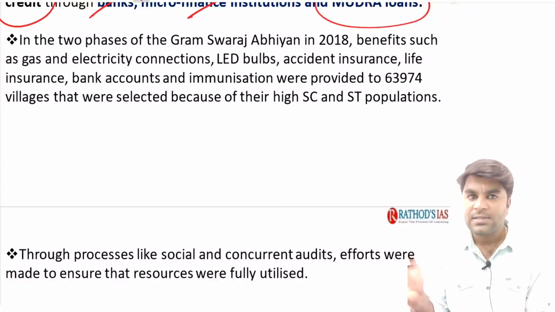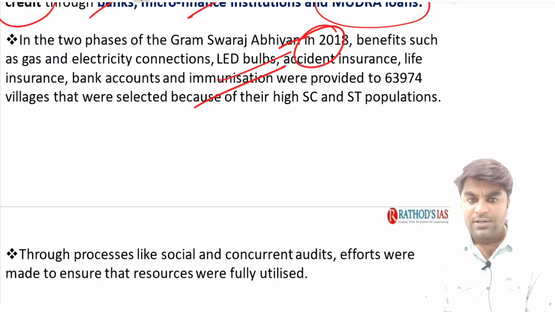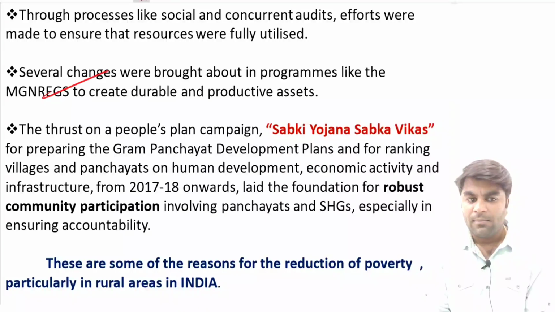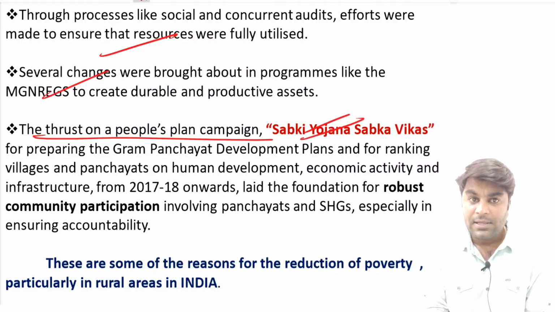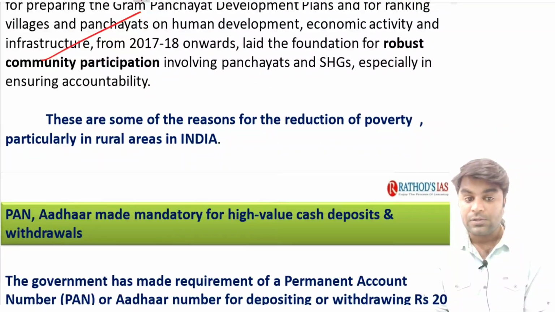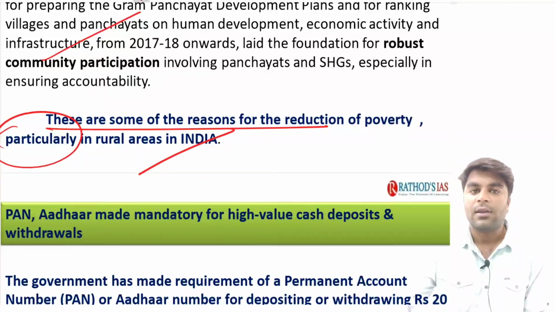You know, we have discussed all these things in the statics, right? In the two phases, Gram Swaraj Abhiyan in 2018, LED bulbs provision and bank accounts, Jan Dhan Yojana, immunization of the people. In such a way, the government came up with a lot of initiatives like MGNREGA, right? The thrust on people's campaigns like Sabka Saath, Sabka Vikas, all these kinds of initiatives helped in reducing the poverty in India. So these are some of the important reasons for the reduction of poverty, particularly in rural India.